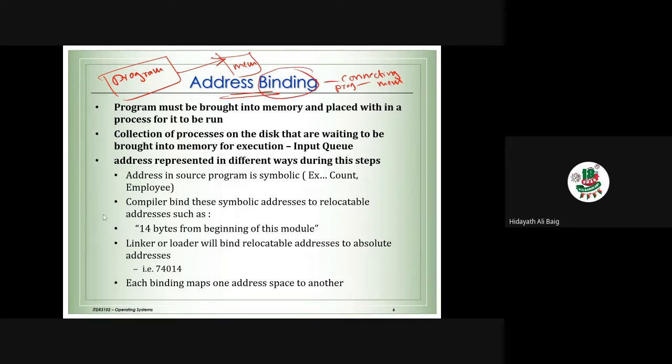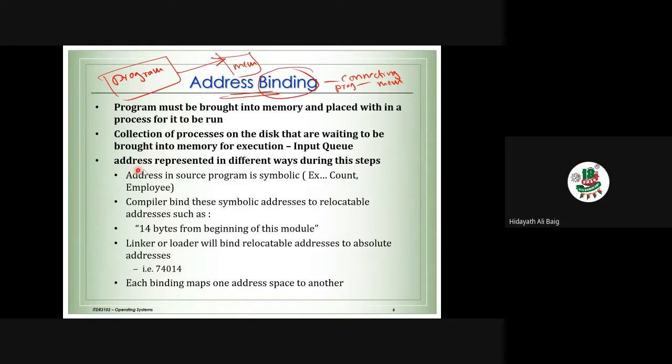Now what we need to understand: the program which we are running, for example a Java program, must be brought into the memory and placed within a process for it to be run. So when we want to run the program, we need to keep the program inside the memory. The collection of processes on the disk that are waiting to be brought into the memory for execution, we call it an input queue. Ignore this, no need to understand this point. What they mean is there will be a queue of process 1, process 2, process 3, process 4. We need to bring the process onto the main memory so that we can run that particular process.